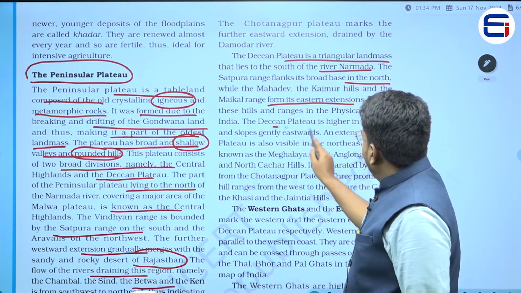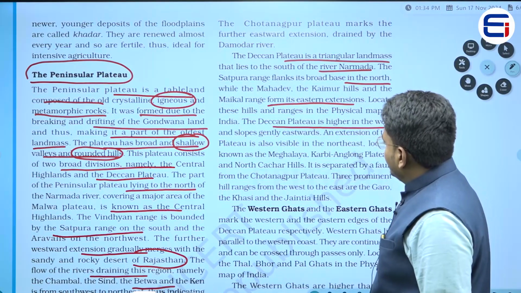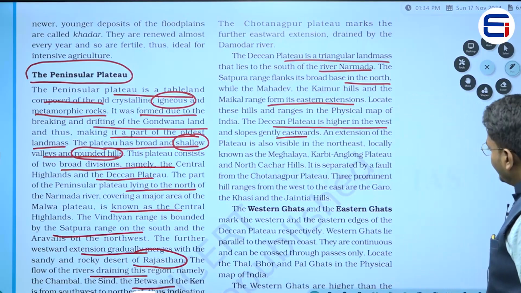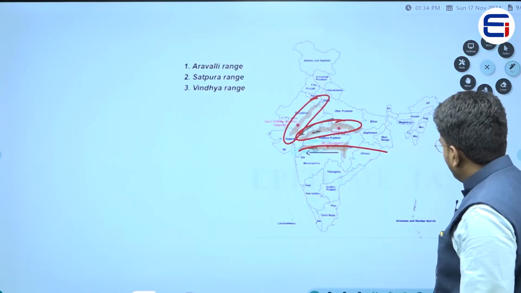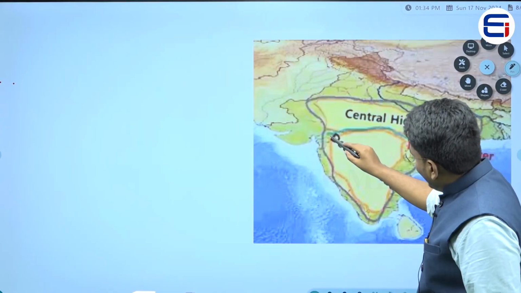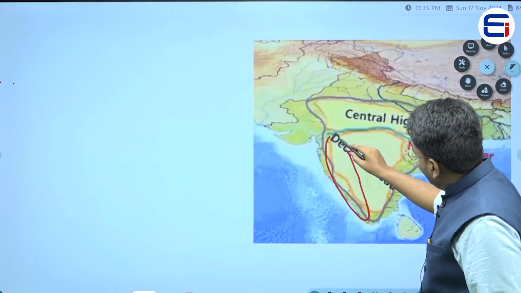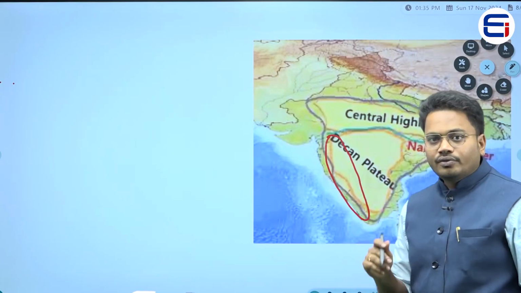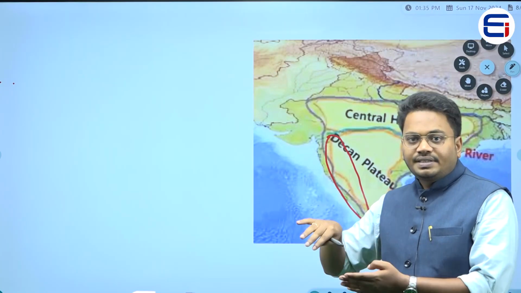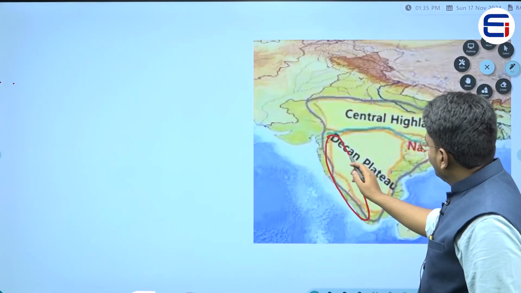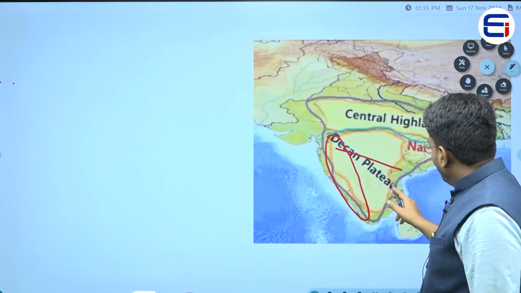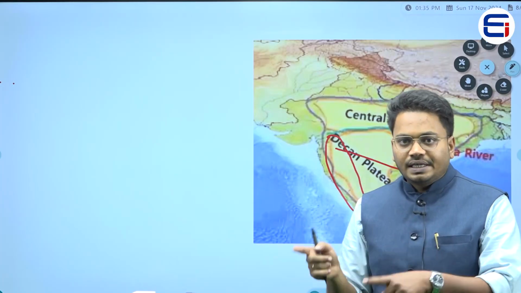Now, the Deccan Plateau is higher in the west and slopes gently eastward. What does it mean? If you see this Deccan Plateau, the altitude or the height of the western side is very high when compared to the height in the eastern side. Usually the gradient would be very, very low when you are traveling from the west side to the eastern side, right?